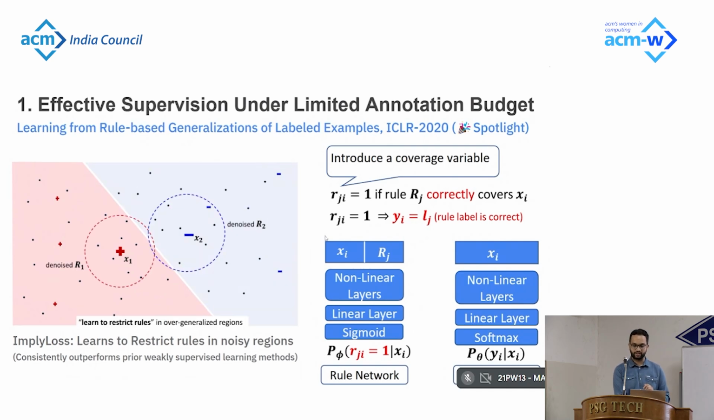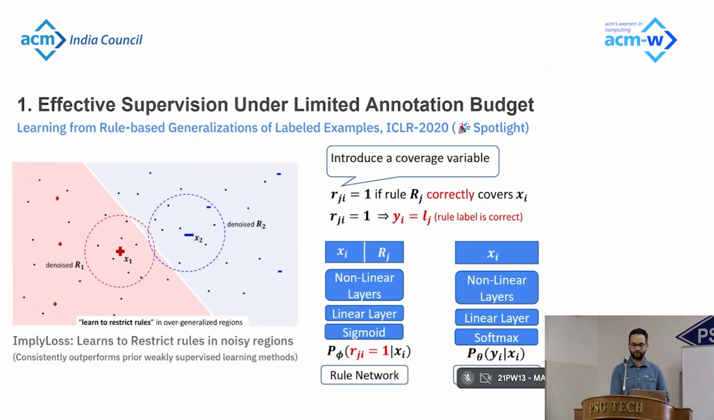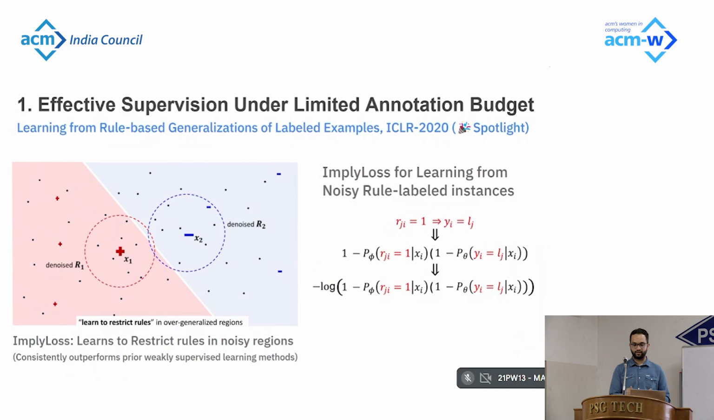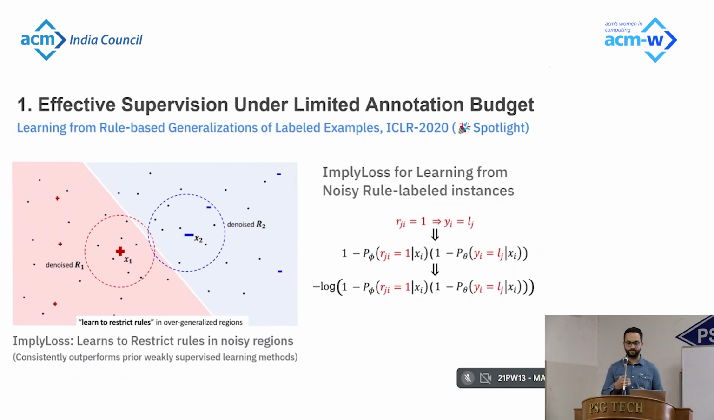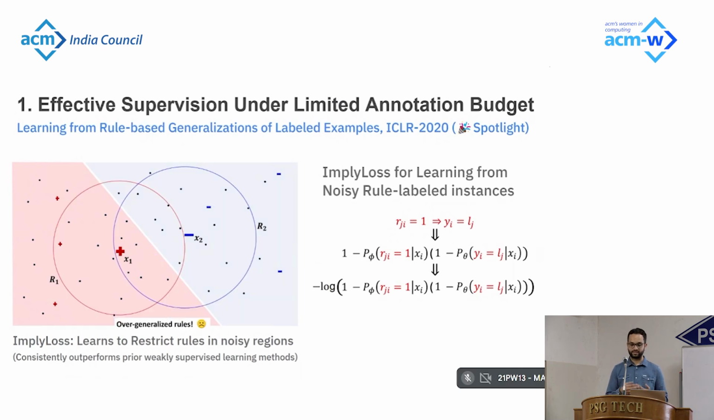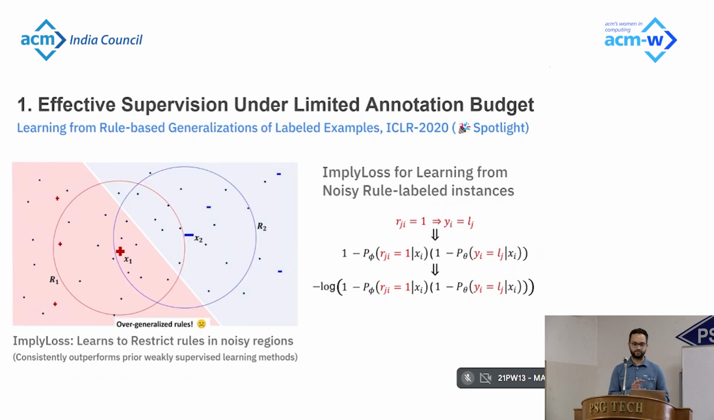And this logical constraint can be turned into a soft form by plugging in the probabilities from the neural network outputs. The negative log likelihood of satisfying this logical constraint is what we apply on the noisily labeled instances. And this allows us to suppress rules in noisy regions.